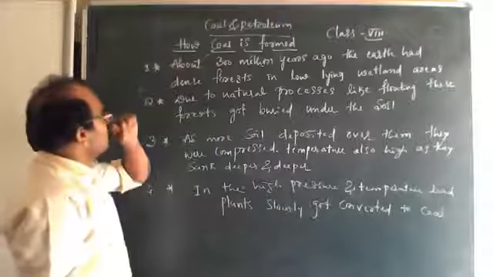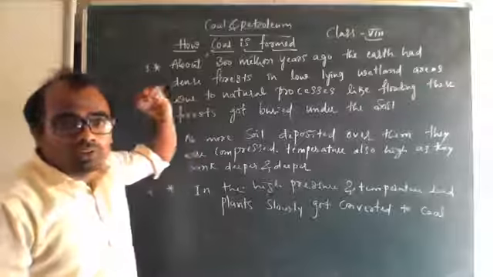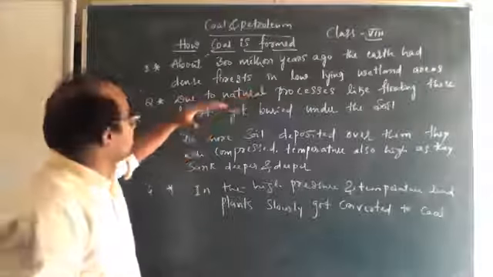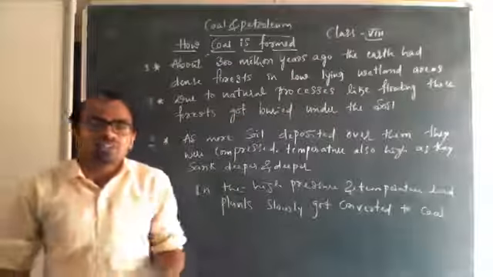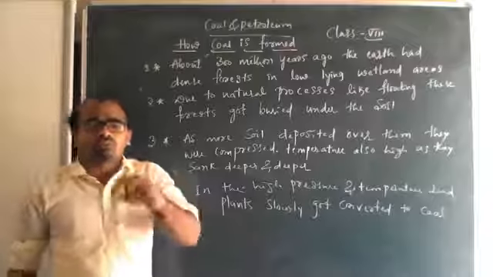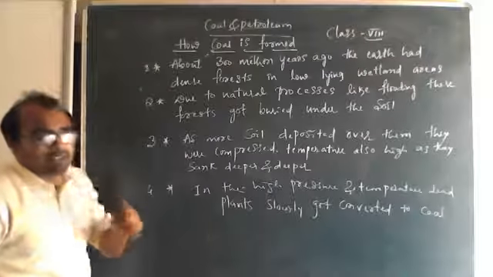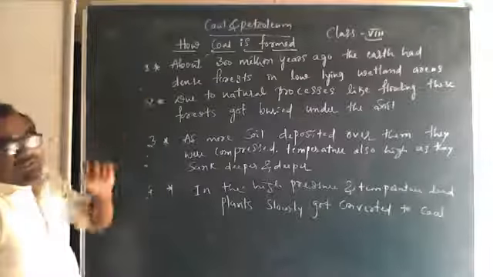See here, about 300 million years ago the earth had dense forests in low-lying wetland areas. So please note this down with me. You note this down, or pause now and note it down. See what is given here. So all of you look here. How is coal formed?